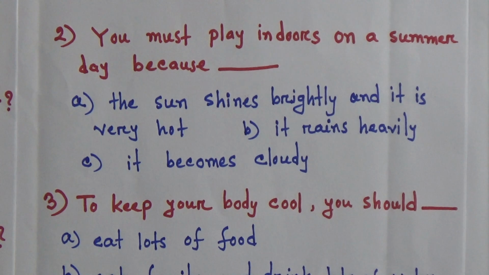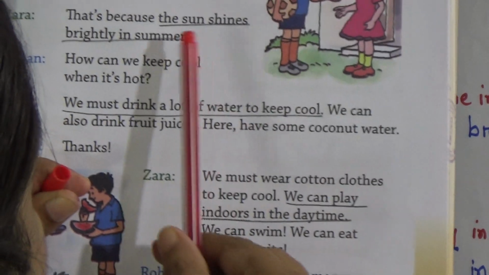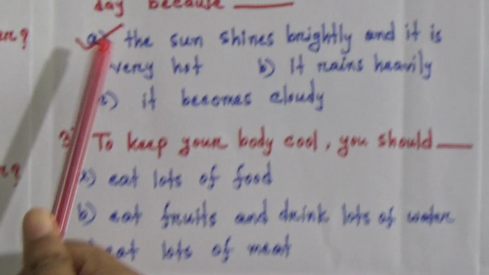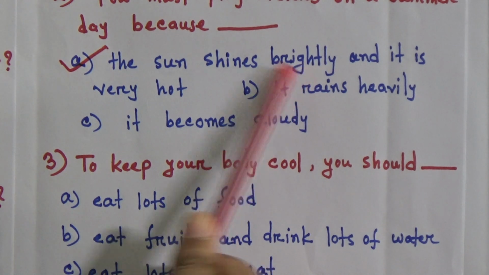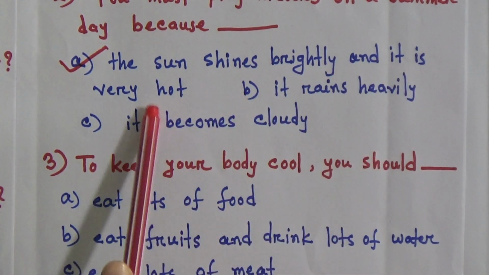We know the answer. We can play indoors in the daytime because the sun shines brightly in summer. It is very hot in summer. So the correct answer will be option A. The sun shines brightly. Brightly means deeply. The sun shines deeply or brightly and it is very hot.